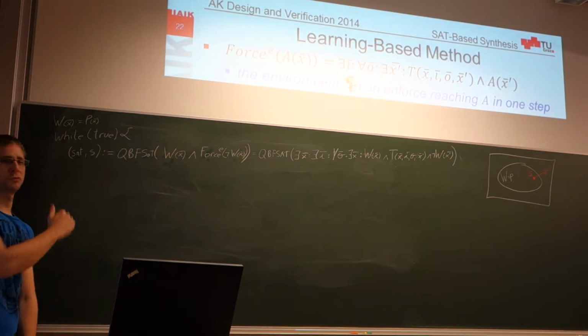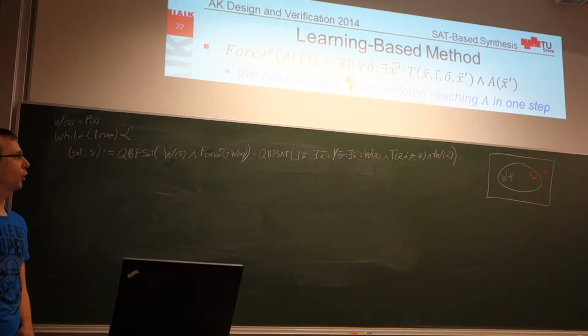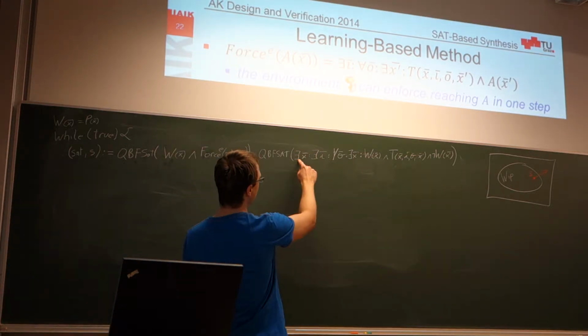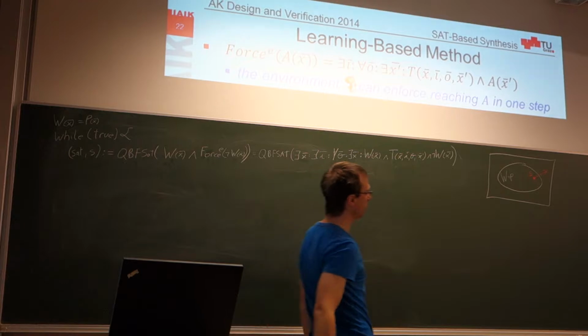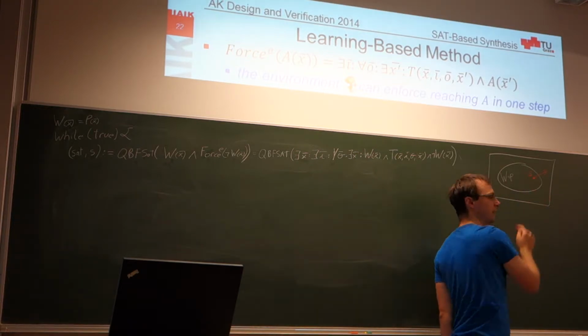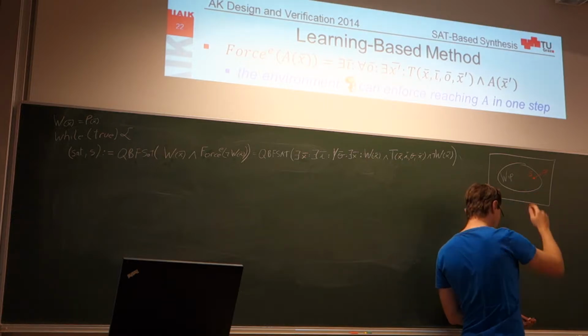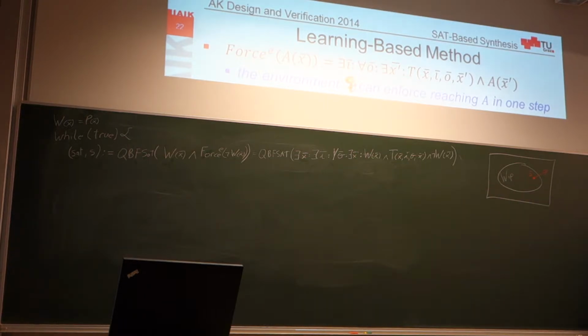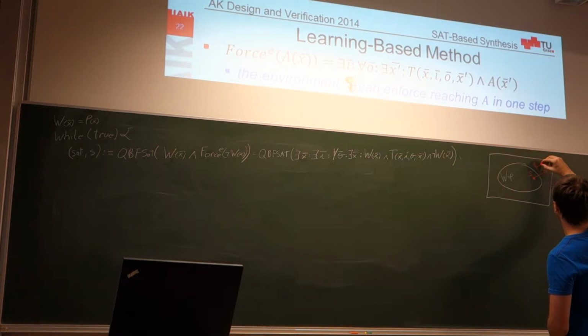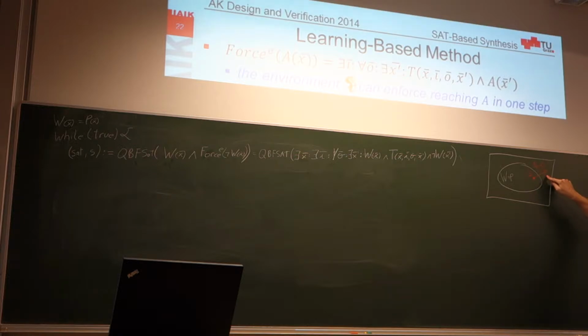And in S, this QBF solver returns us the satisfying assignment for the X variables, which is basically exactly this bad state, which is in the winning region, but the evil environment, let me draw it like this, can enforce that we leave this winning region.